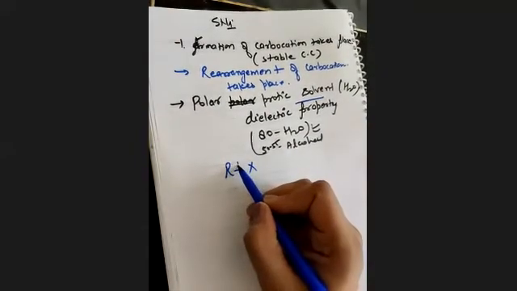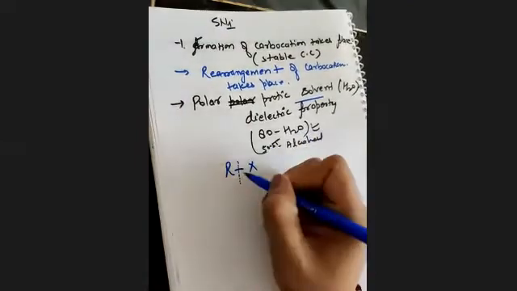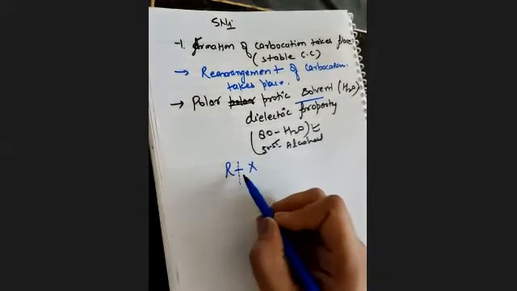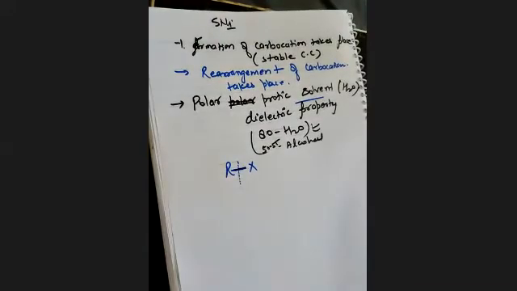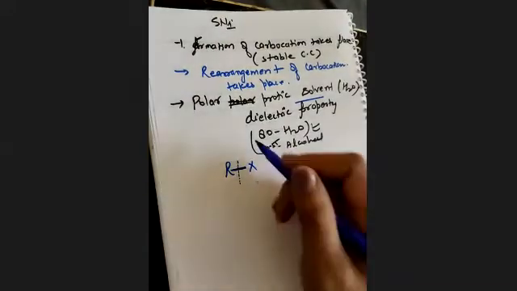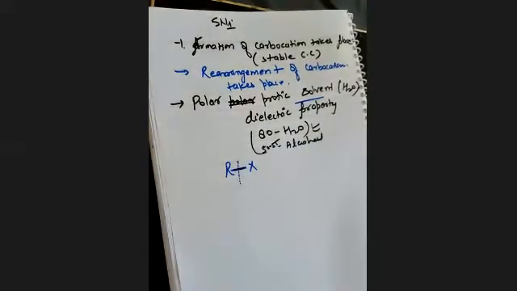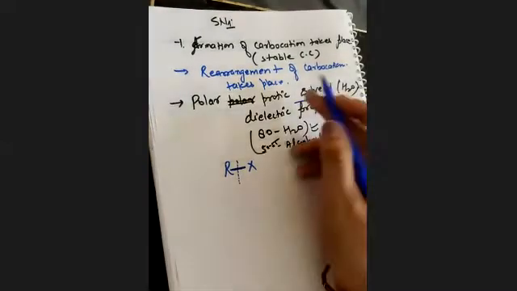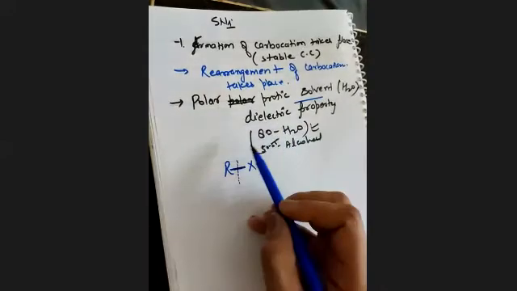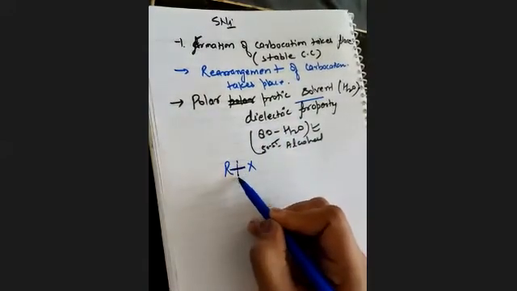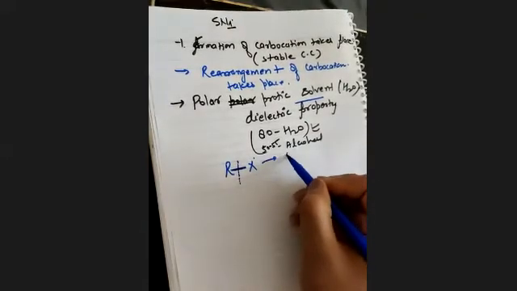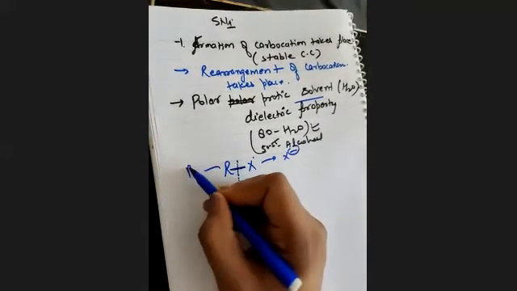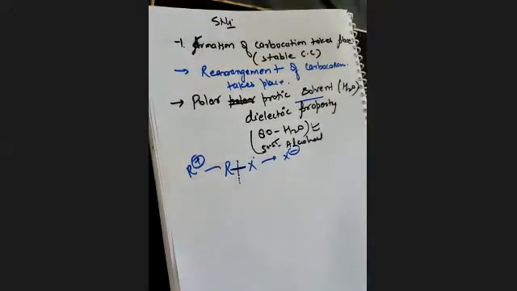If one halogen is attached with the alkyl group, the polar protic solvent weakens the force between them and separates them out, and it will become X negative and R positive. So this is the work of a polar protic solvent.